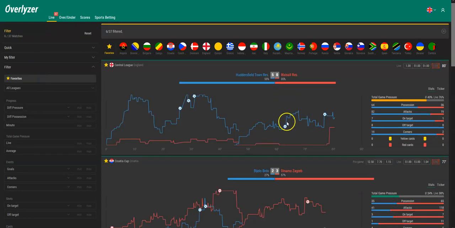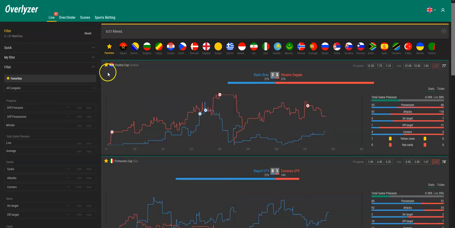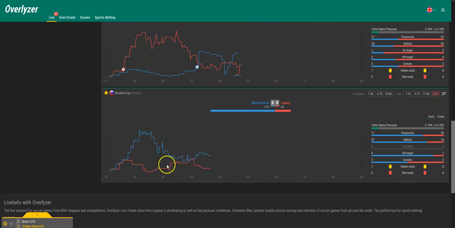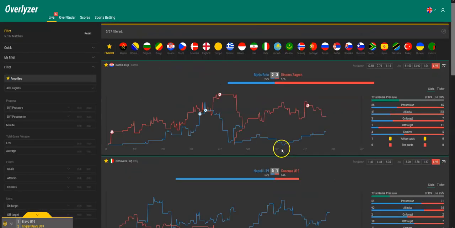And now we go back to our favorites. As this one is already through, we can uncheck it here, so it gets out of our favorites. And now we only have 5 favorites left, and pressure situations are still clear. Also, Ružomberok is getting better. Yeah, it's time for a little break. We come back in a couple of minutes.